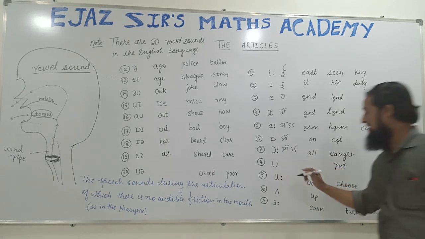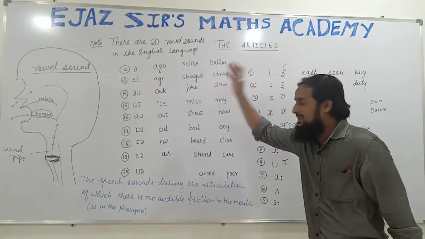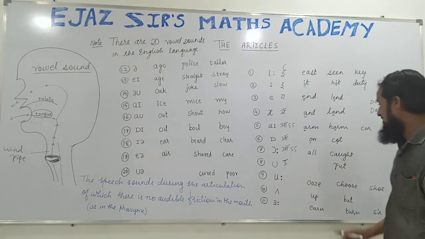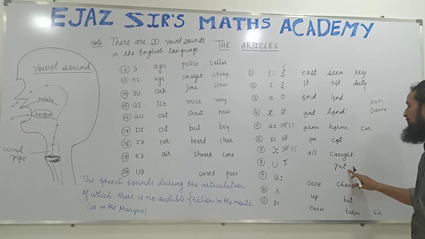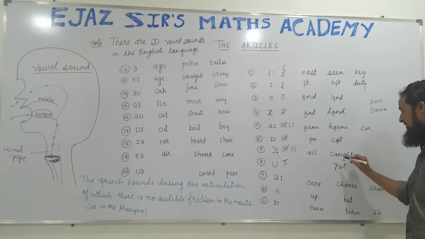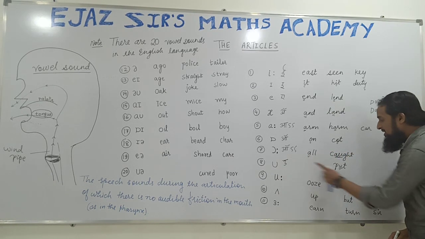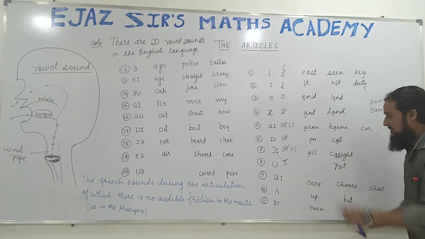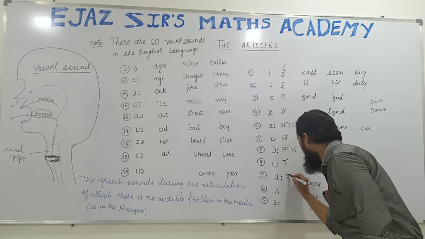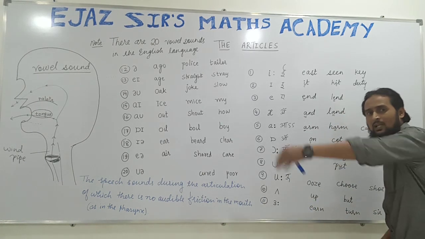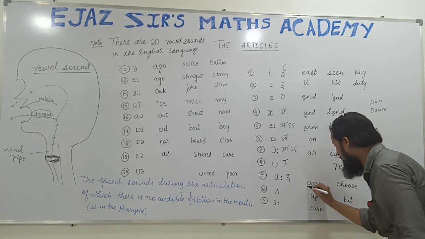This sound is oo. This is the vowel sound. I am enumerating the 20 vowel sounds in English. So this is the 8th vowel sound in English. Oo, as in put. This is the vowel sound. Put. Here A is O. So oo is used in put. This is longer oo. We have to say it for a longer duration of time. Ooze. Oo is used in ooze.